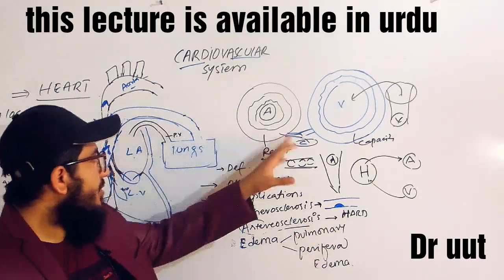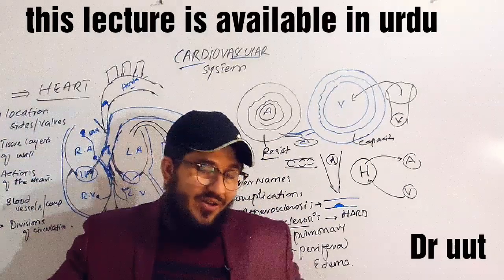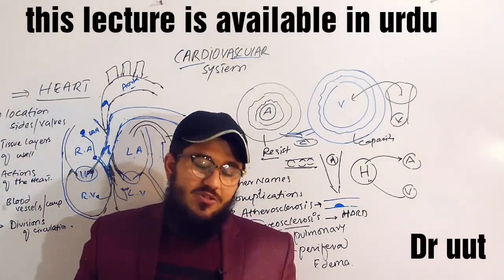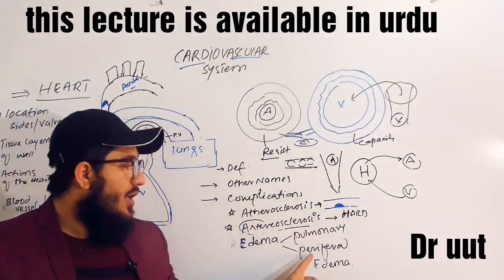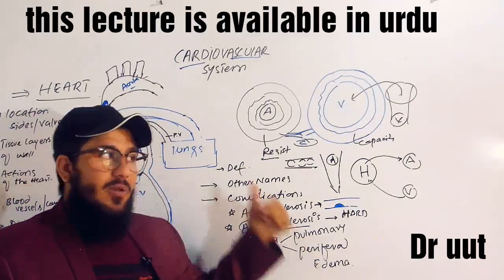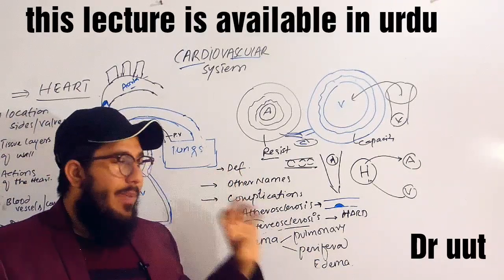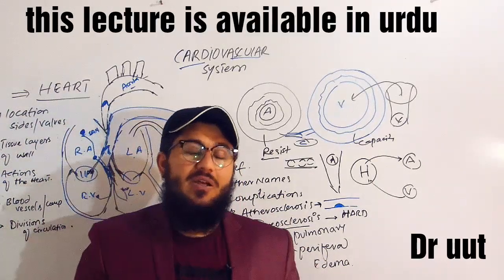If the same kind of accumulation happens in the peripheral areas, like in the hands and the foot, then we will call that peripheral edema. Pulmonary edema is when it is in the lungs, peripheral edema is when it is in the periphery, like the foot.